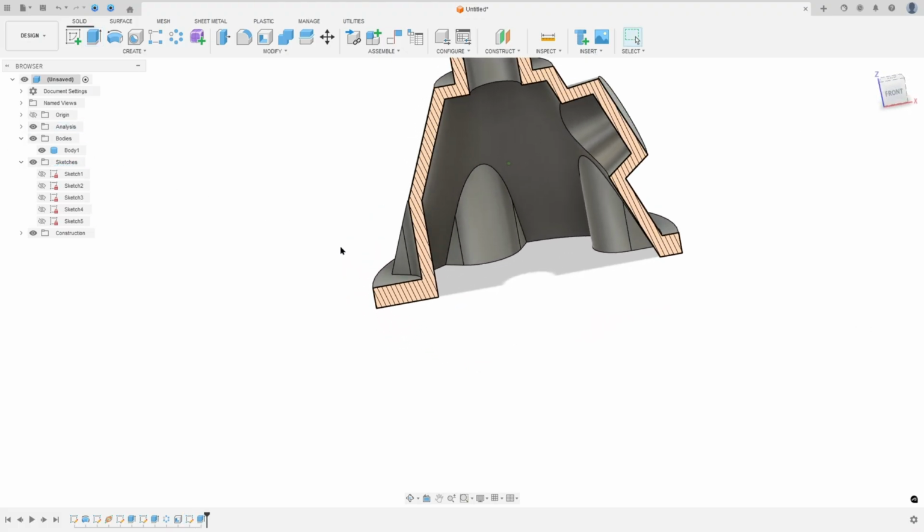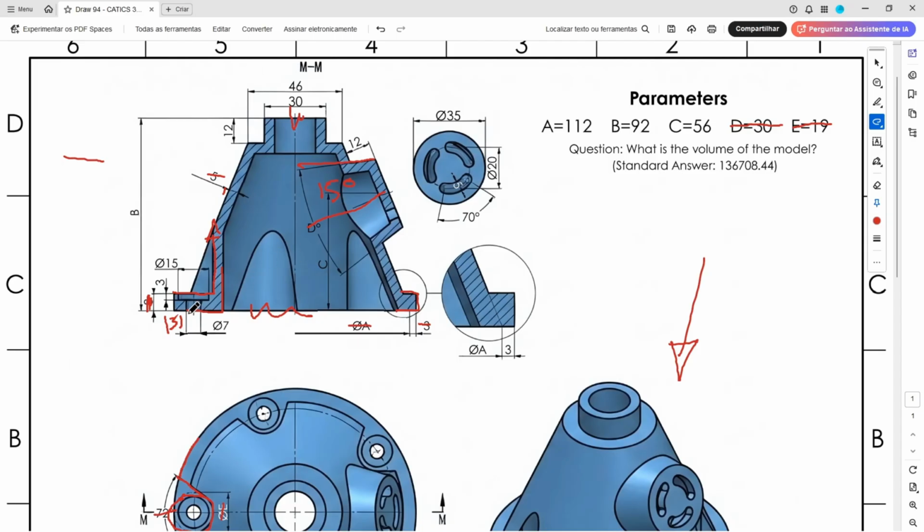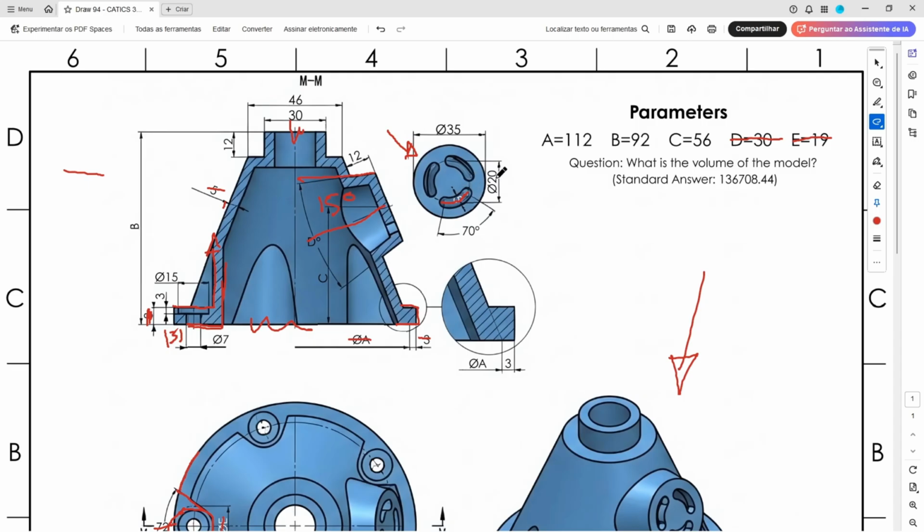Let me see the analysis. Look here, like the sketch. Let me show the sketch here. And here we'll make this cut in this face here. We have a slot here. The radius will be 10 millimeters of radius because we have the diameter here. The angle 70 degrees. And the diameter here 5 millimeters.